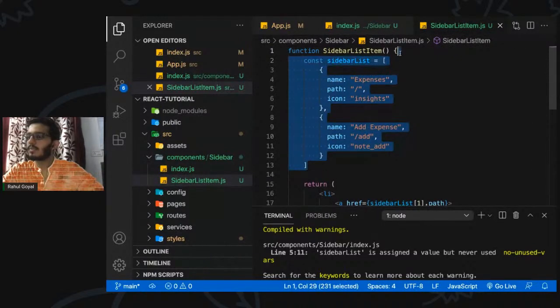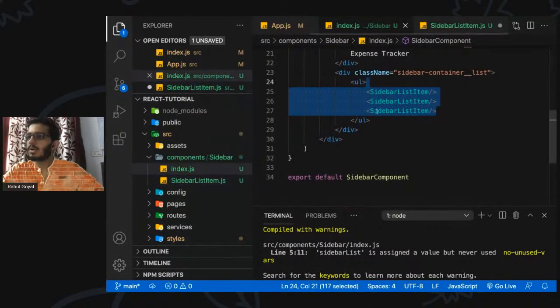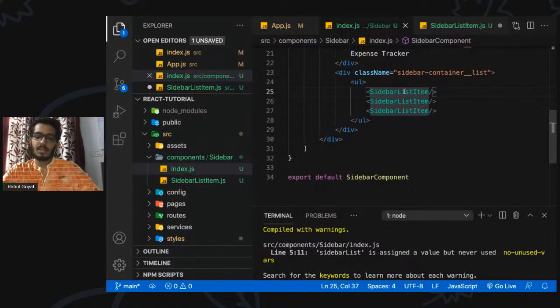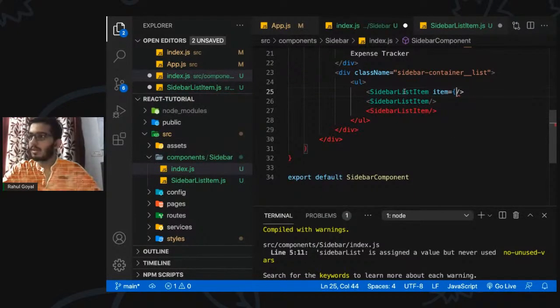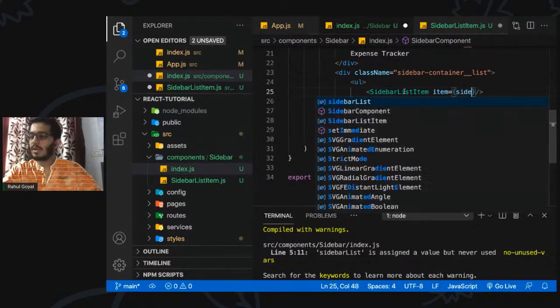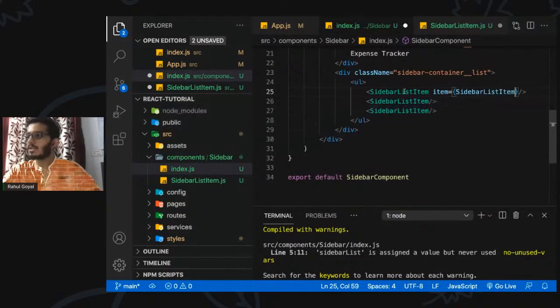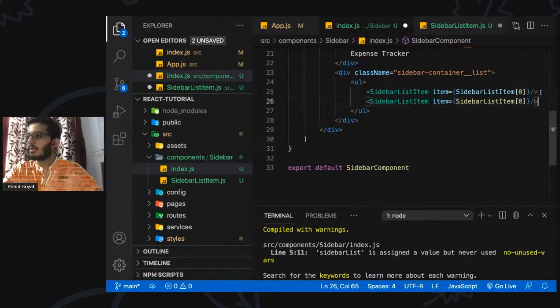Let's remove this, and when we are invoking this component, we can just give it a name of item. This name can be anything. Right now we're just initializing it with the 0th index. So let's give this an index of 1. This is just like HTML attributes, right? Let's say we have this with a class name. Similarly, we have this custom built component which has this prop item.